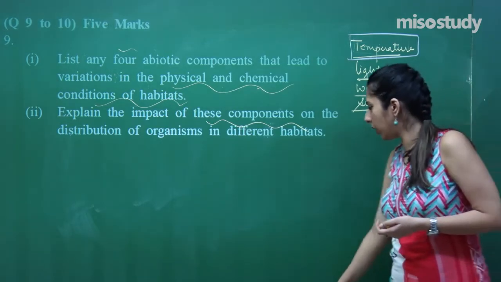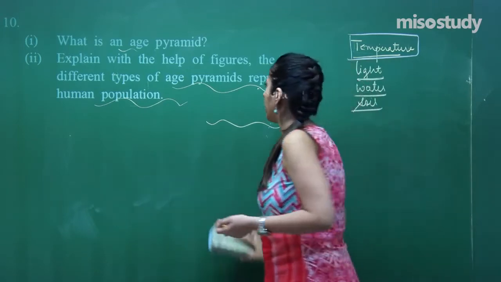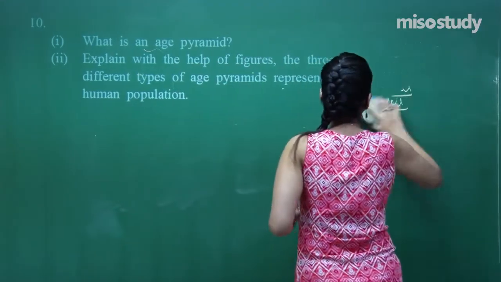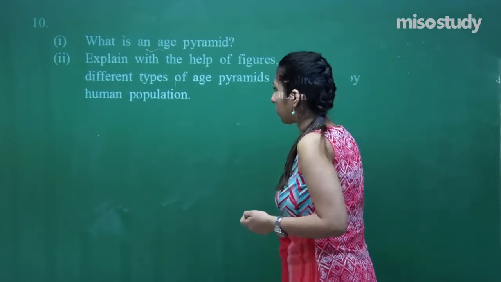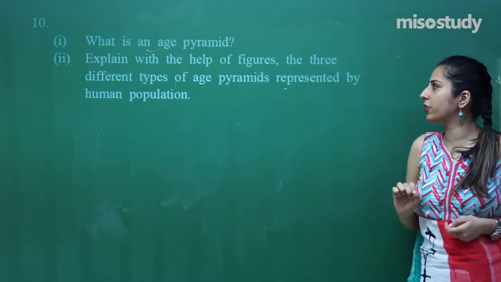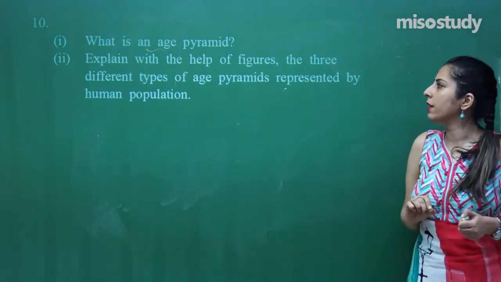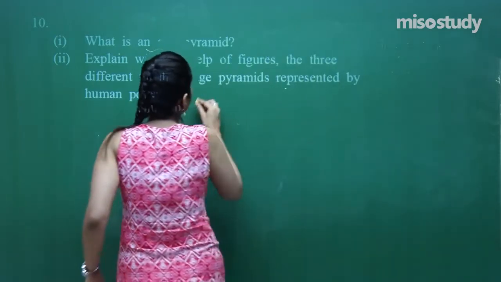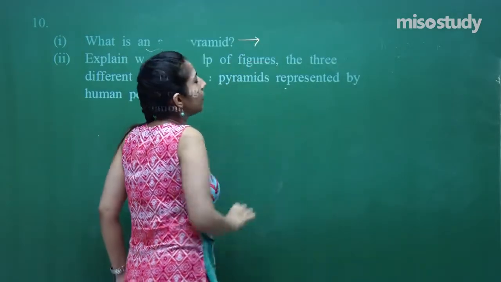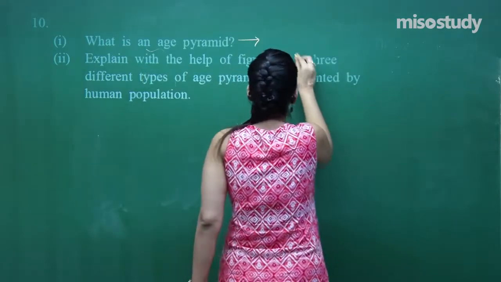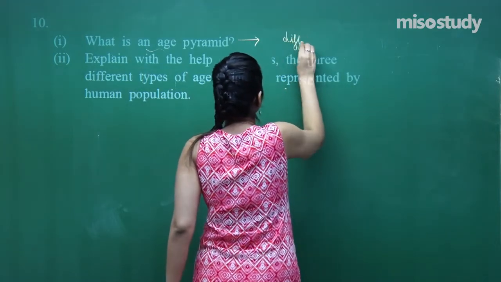Now, let us move on to the next question. Question number 10. What is an age pyramid? Explain with the help of figures the three different types of age pyramid represented by human population. So, what is an age pyramid? It is a pyramid in which the different age groups are plotted, different age group individuals.